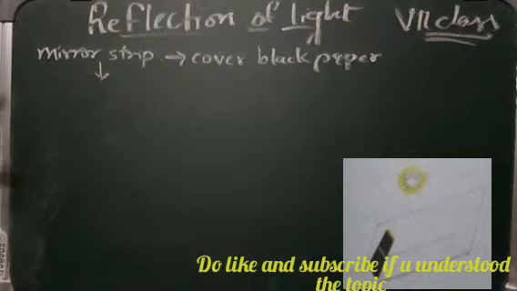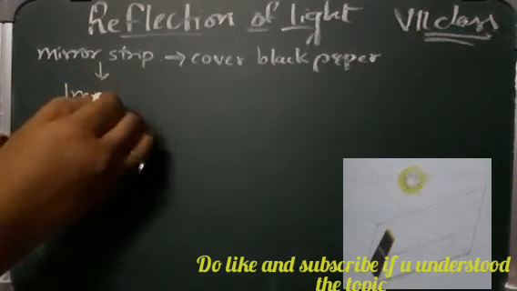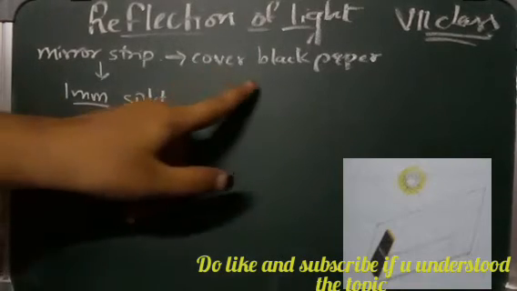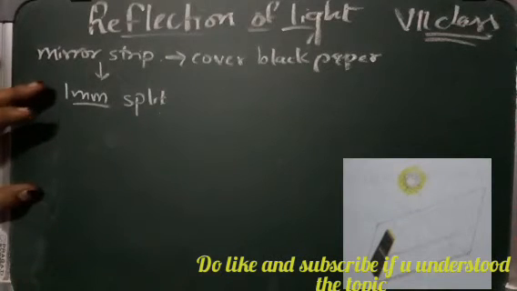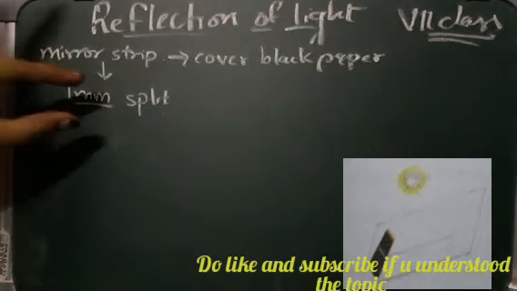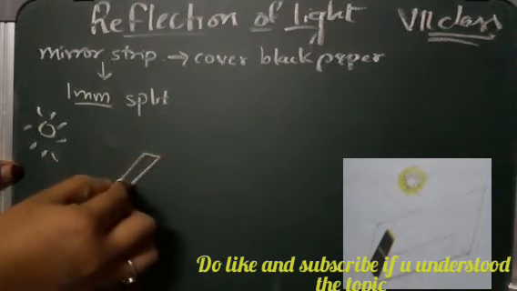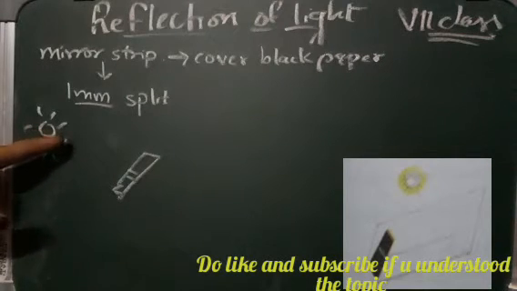So hold the mirror strip with the slit facing the sun. Simply, we are going to take this slit and face it towards the sun, wherever the sun is falling. Then what happens? You will see that some light is coming through the slit.